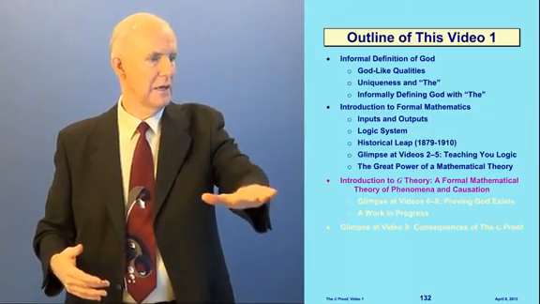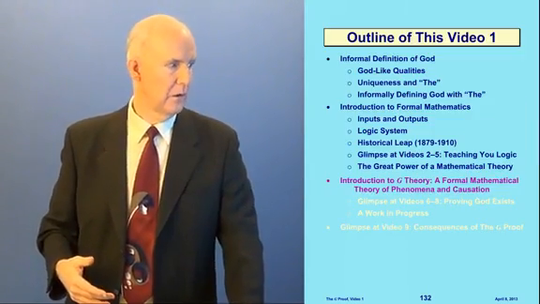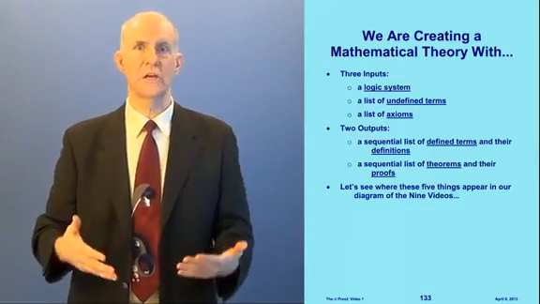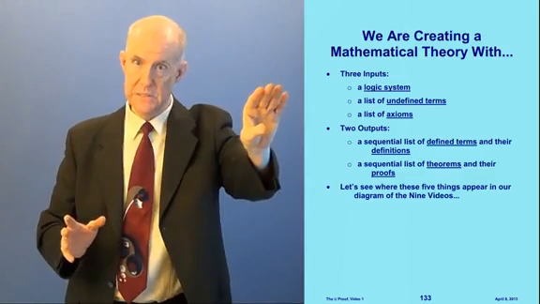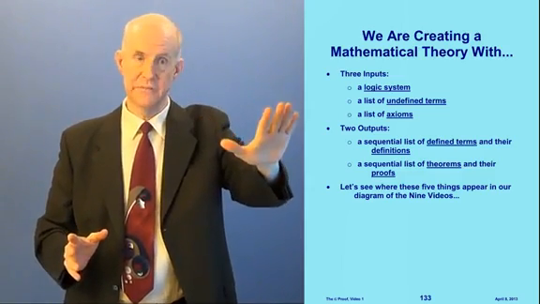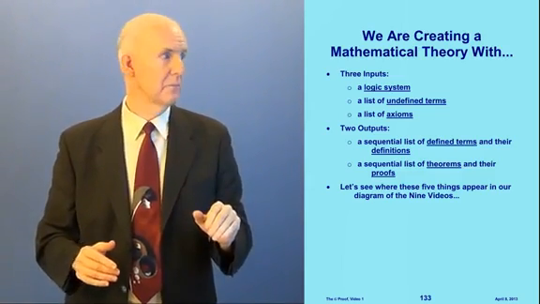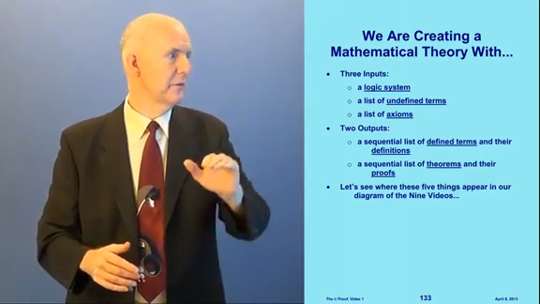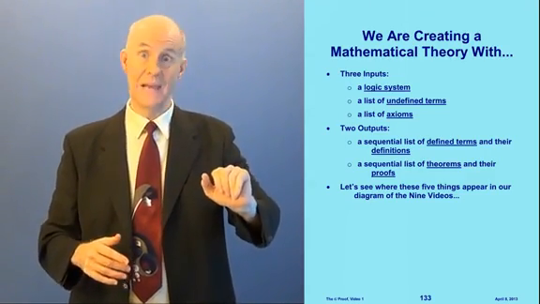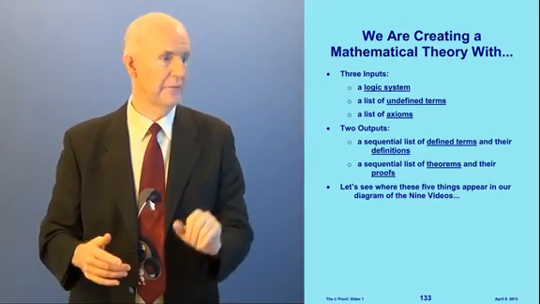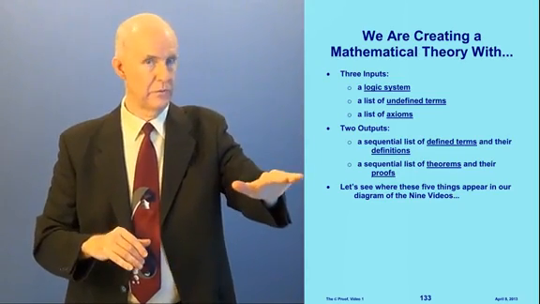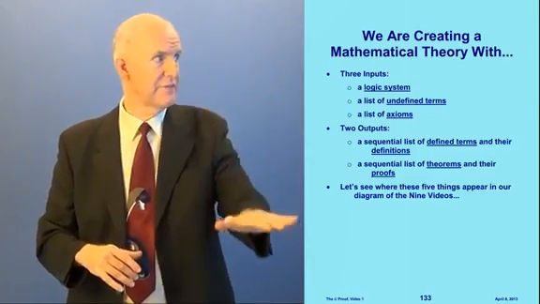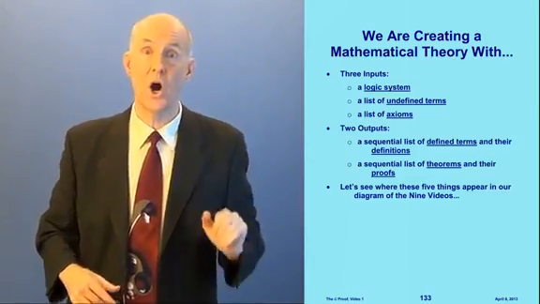Here we are in the outline. This is where we are right here. So what we're doing is we're creating a mathematical theory with 3 inputs: a logic system, a list of undefined terms, and a list of axioms; and 2 outputs: a sequential list of defined terms and their definitions, and a sequential list of theorems and their proofs. We don't need the system of calculations. That's why there are only 2 outputs. And now let's look. This is 5 things. Let's look where these 5 things are on our diagram.